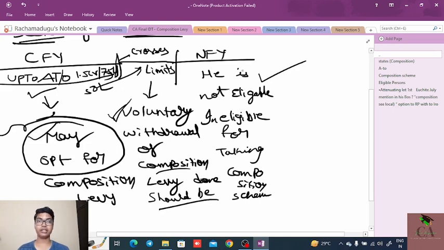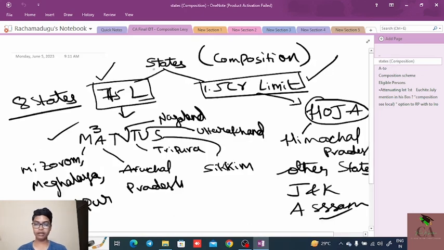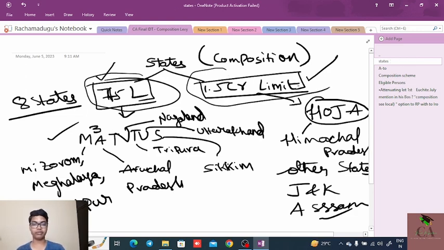From next year onwards, he is not eligible to continue as a composition dealer. Next, for calculation, what are the states where 75 lakhs is eligible and what are the states where 1.5 crore is eligible? For 75 lakh, 8 states are there. That is M cube ANTUS.